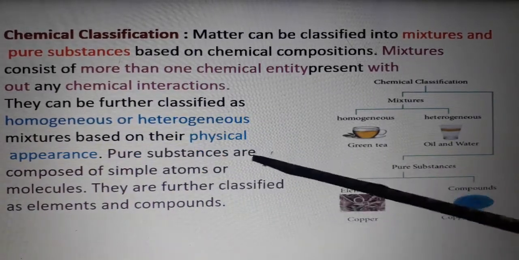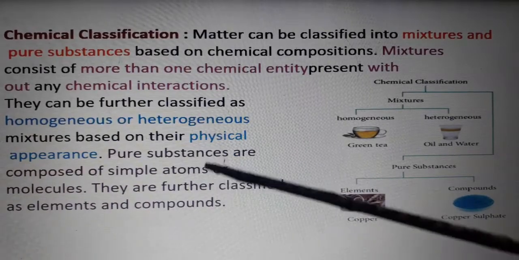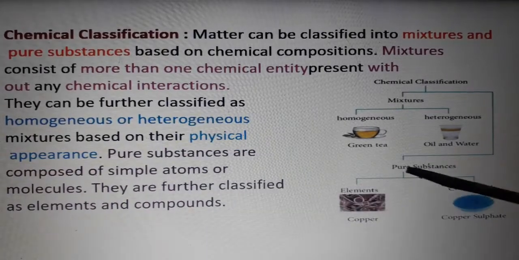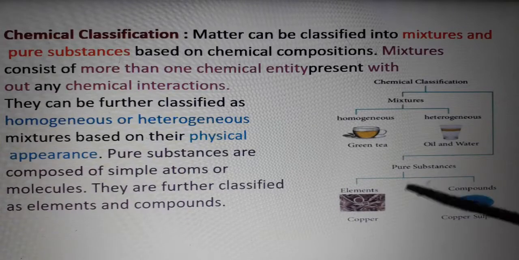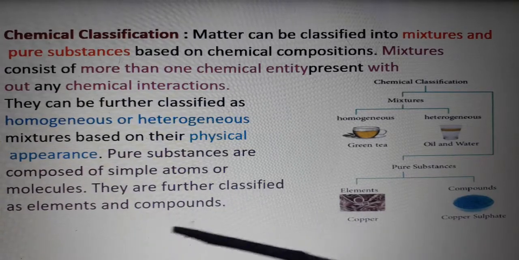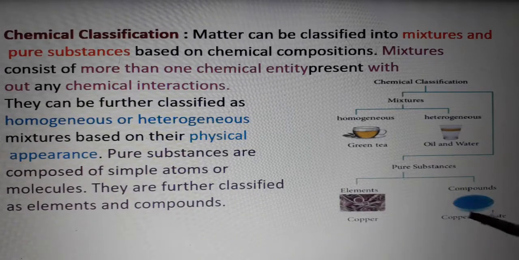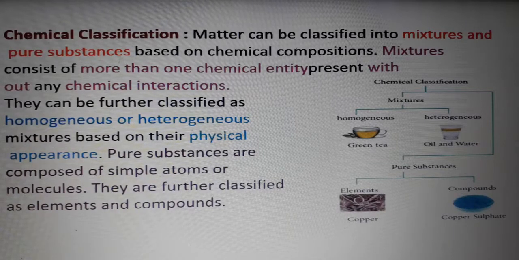Pure substances are composed of simple atoms or molecules. They are further classified as elements and compounds. Copper is the example for an element. Copper sulfate, NaCl, are examples for compounds.